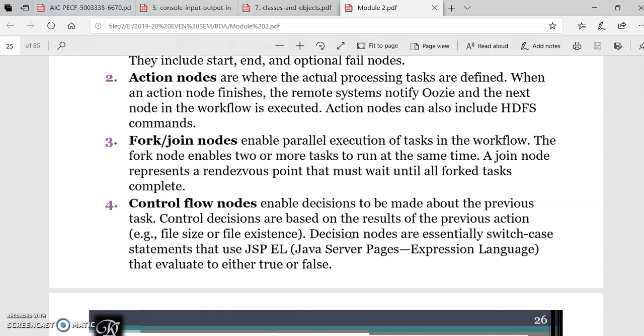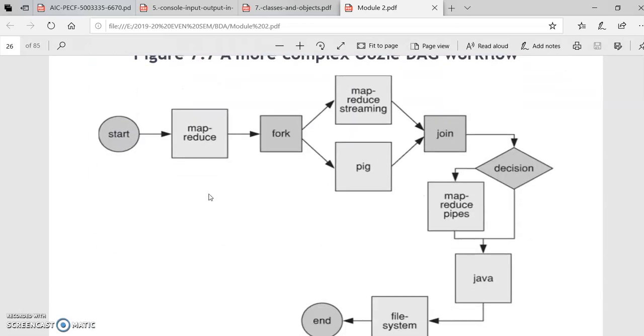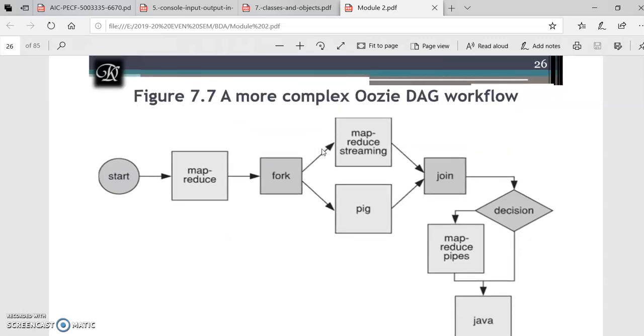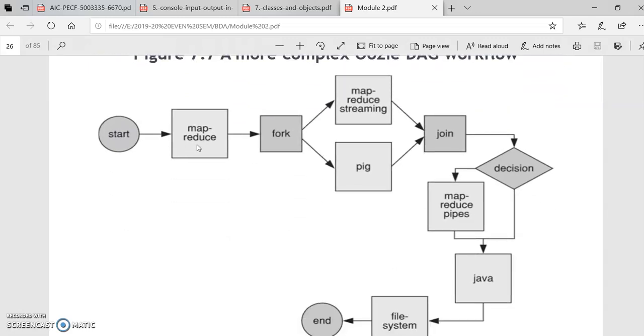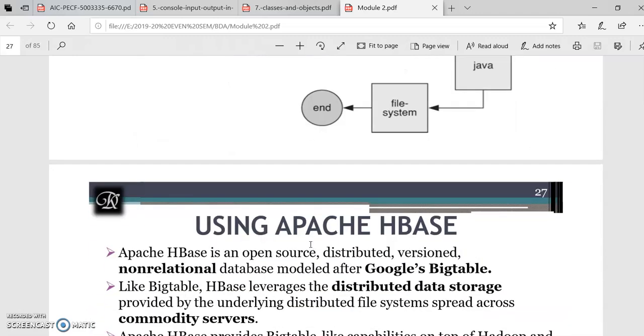So decision nodes are essentially switch case statements that use JSP-EL, JavaServer Pages expression language. This is a more complex Oozie diagram, where we have MapReduce streaming and MapReduce files. We can also take the decision by making use of MapReduce files, Java programming, and the file system.